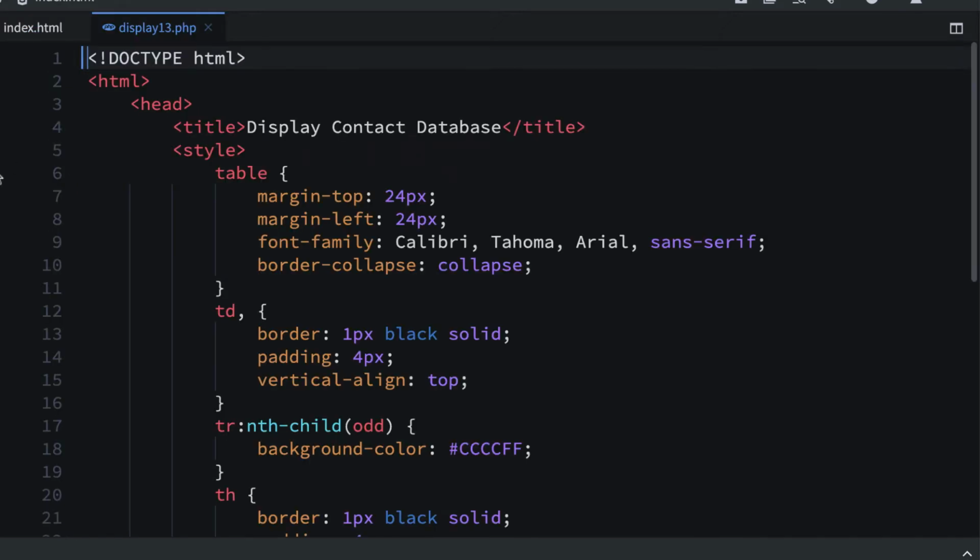I'm going to open up display13.php. What we're going to do first is display it, and then we're actually going to make a thank you page, so it would be what the client sees. If the client or the user fills out a contact form, they'll just see what they filled out. They won't see a whole database. You don't want the users seeing a whole database of who signed up. That would be a breach of security.